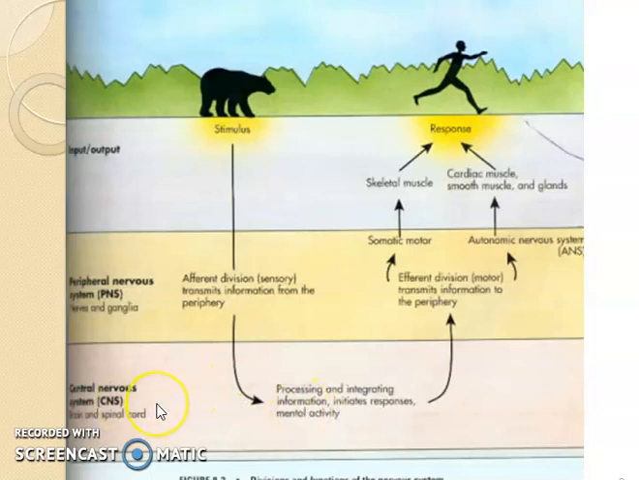Now, what does the CNS do? This is the second step. The CNS will process that information. First of all, we know various things by our memory.